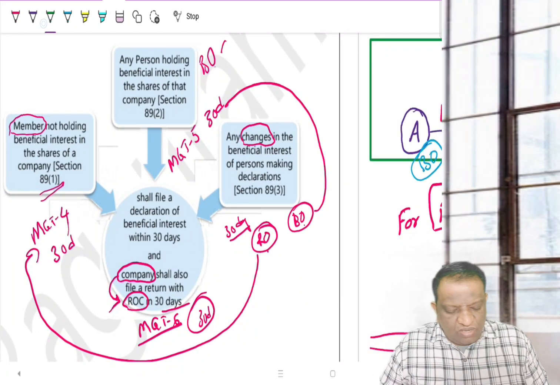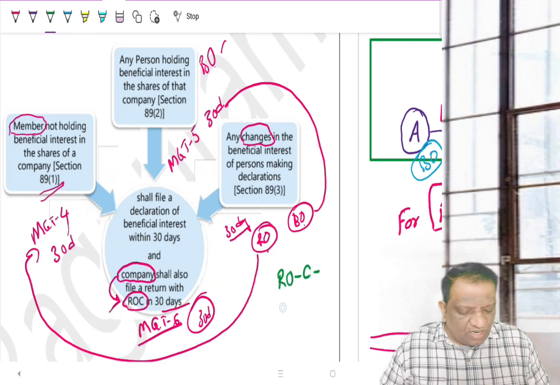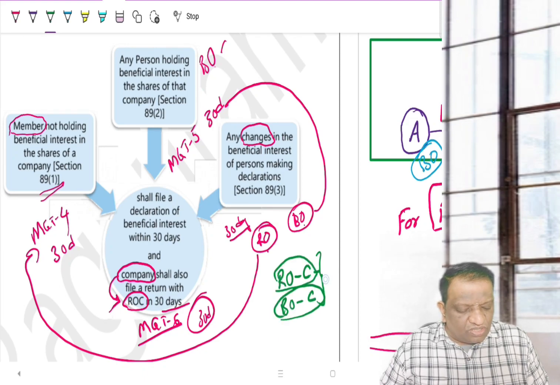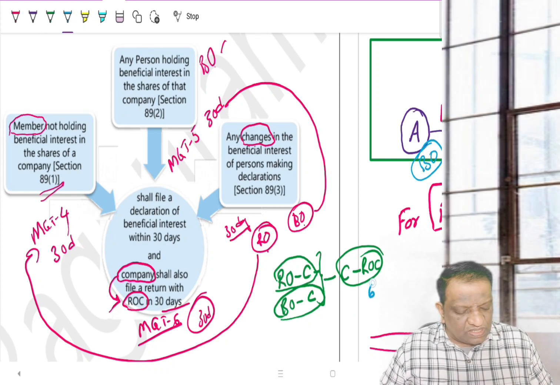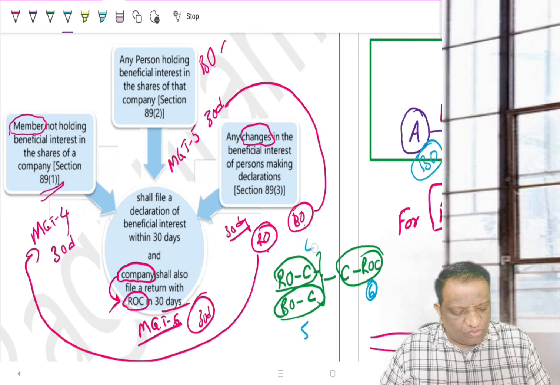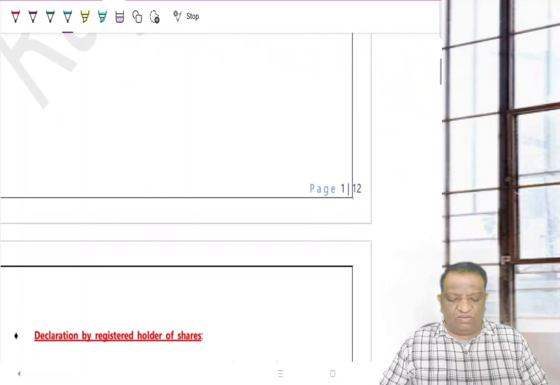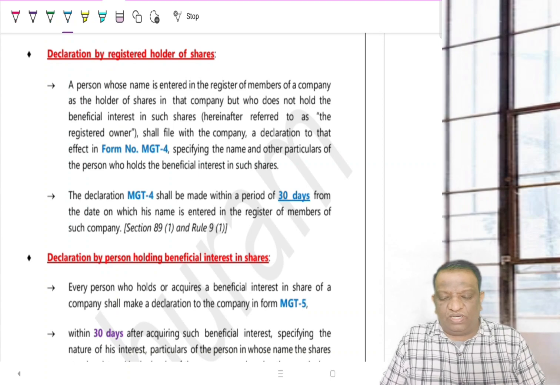So, if at all I have to prepare a short form, first the registered owner will communicate to the company, and parallelly the beneficial owner also will be communicating to the company. Now, these two people will communicate through MGT4 here and through MGT5 here. Now, based on these two data, the company would be filing with the ROC. So, this happens through your MGT6. So, the form number is 6. This is 5 and this is 4. That's all. And if you're good with this concept, then going forward and reading all this will become like a cakewalk for you. Now let's look at it.